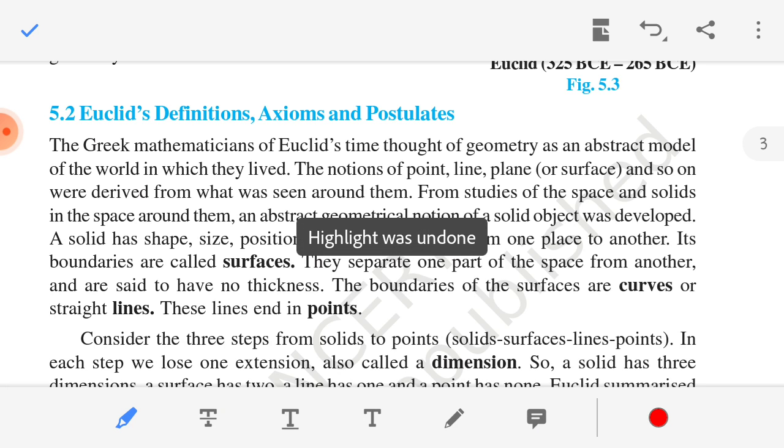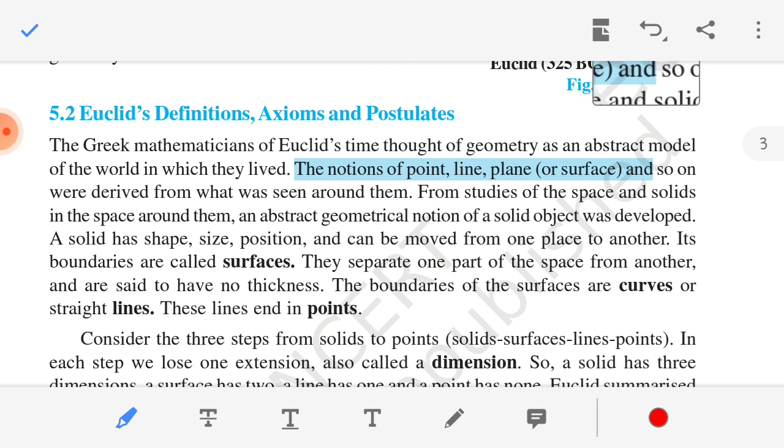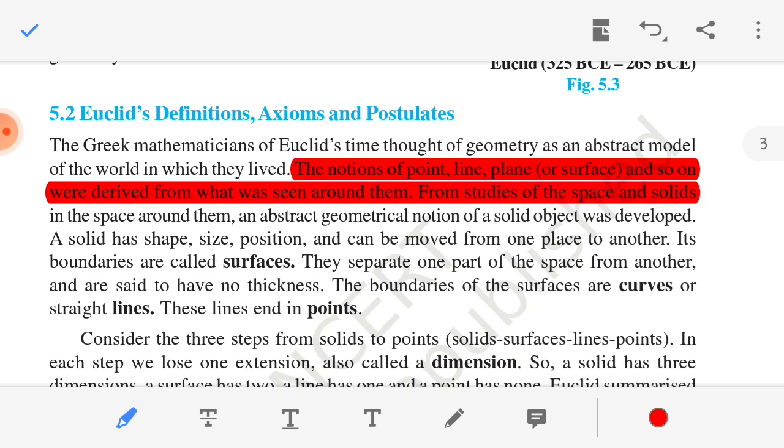First of all, Greek mathematicians of Euclid's time thought of geometry as an abstract model of the world in which they lived. The notions of point, line, plane, surface and so on were derived from what was seen around them. From studies of the space and solids around them, an abstract geometrical notion of the solid object was developed.